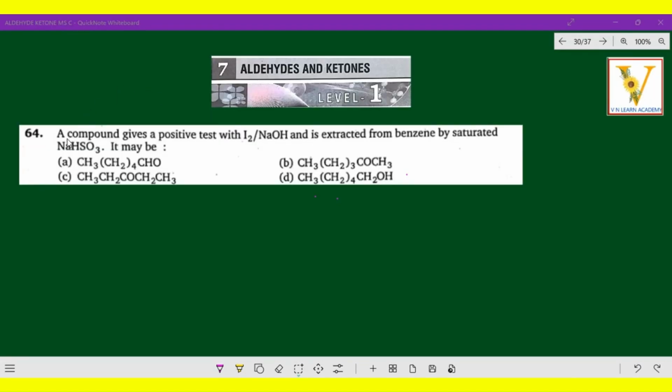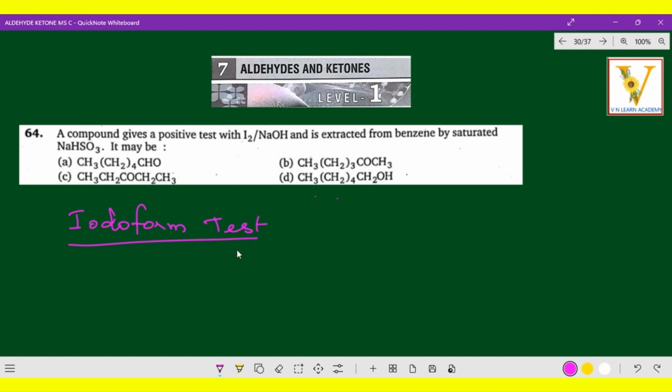The next question: a compound gives a positive test with I2 and NaOH, that is the iodoform test, and is extracted from benzene by saturated sodium bisulfite. It may be... Now generally I would like to give that idea, that is the concept, of which compounds are eligible for the iodoform test. Let me write it and give you clarity. So this is the iodoform test.